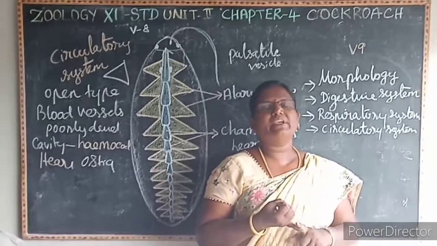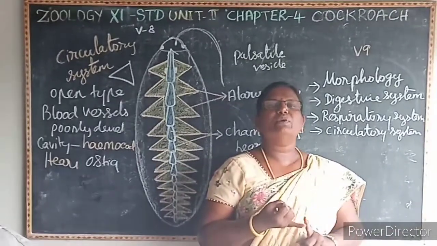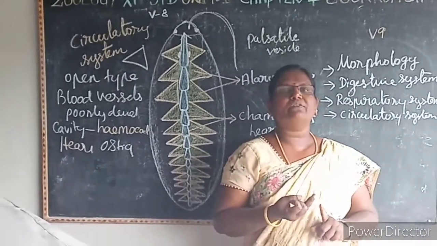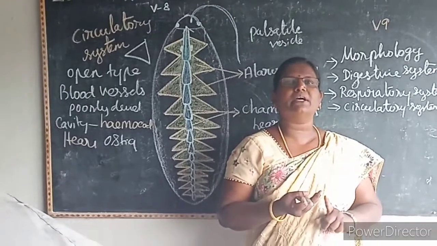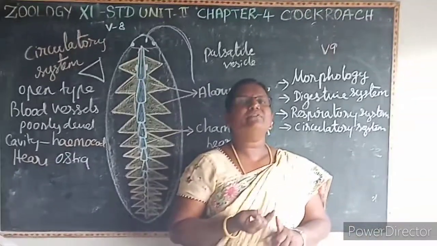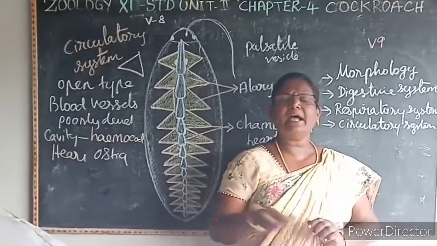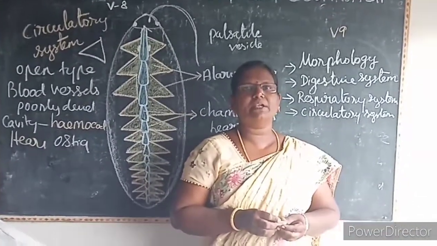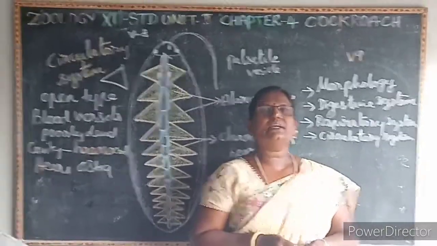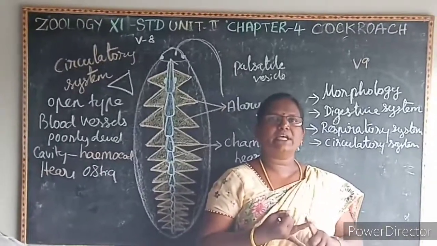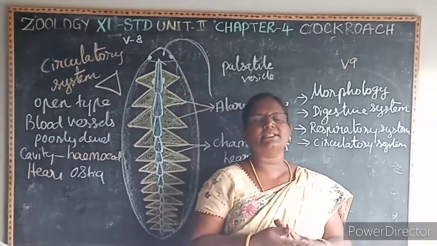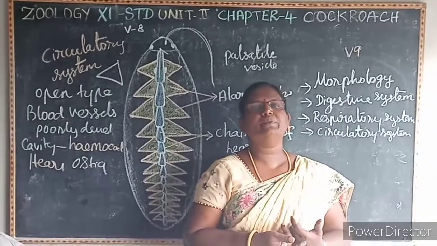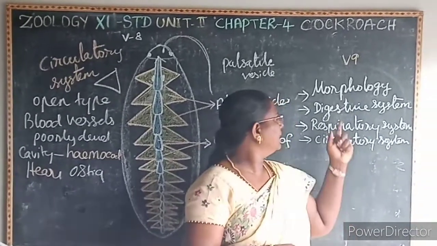Then thoracic segments consist of 3: prothorax, mesothorax and metathorax. The first pair of wings arises from the mesothorax, which covers the hind wings when it is at rest. Then the second pair of wings, that is hind wings, arises from the metathorax, which helps in flight. Then 10 abdominal parts are seen, which help to distinguish the male and the female cockroach. Then the parts of the leg: coxa, trochanter, femur, tibia and tarsus. This tarsus has 5 movable segments, that is known as what? Podomeres or tarsomeres.